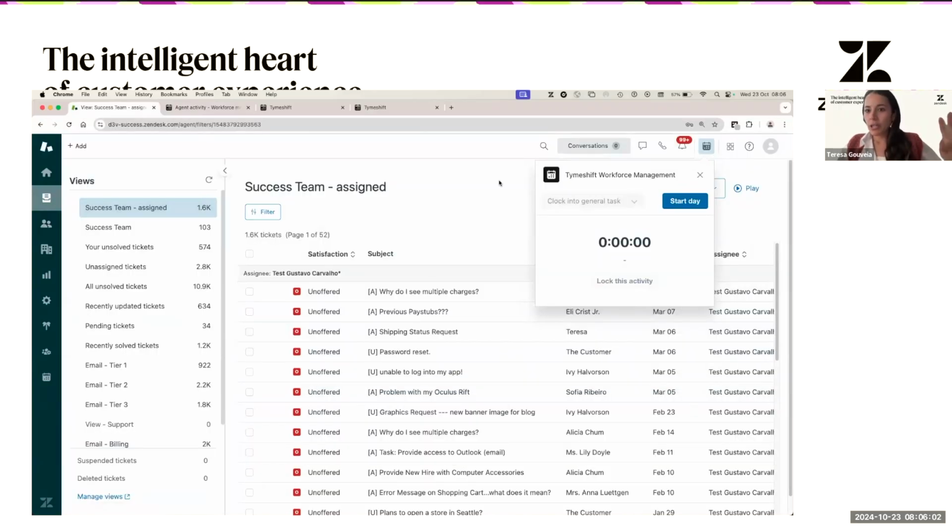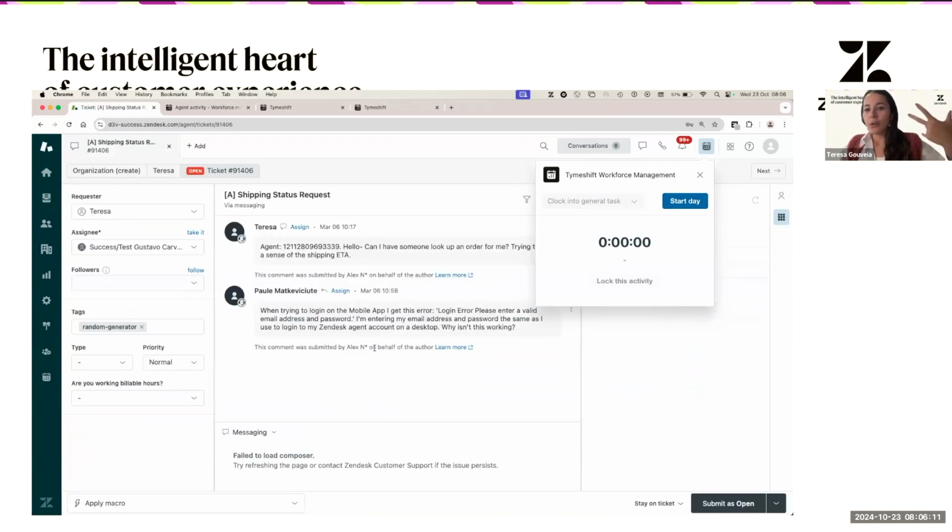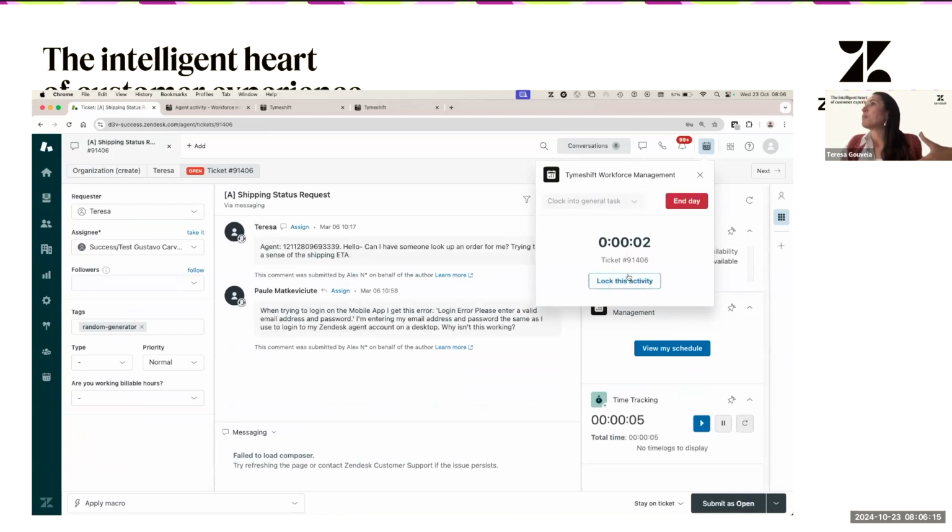When agents start to work, best practice is for them to start the day. However, if they forget to do this, that's not a big deal, because as soon as they enter a ticket, we're going to start the tracking automatically, as you can see here.